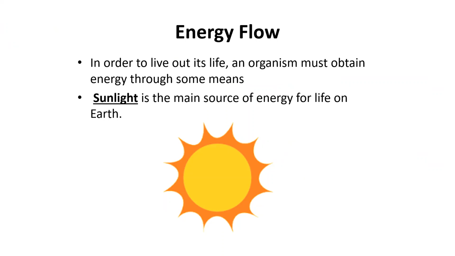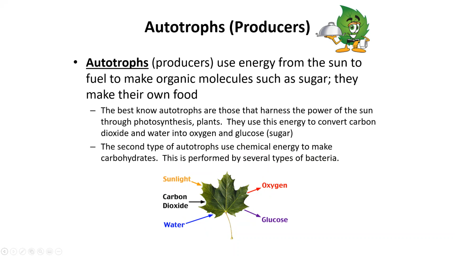Well, the first thing that we want to be aware of is that in order to live, an organism has to obtain energy for things like movement, to help all of your organs live, reproduction. Anything that's needed to sustain life requires energy. But where does all the energy come from? Well, all of the energy that we use for life originates through pockets of energy from the sun that we call photons. So sunlight is the main source of energy for all life here on Earth.